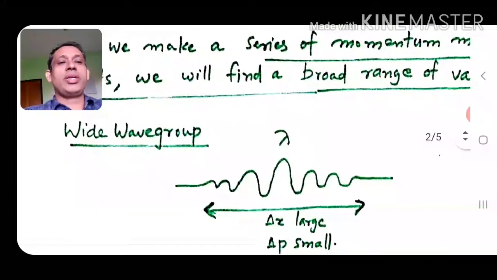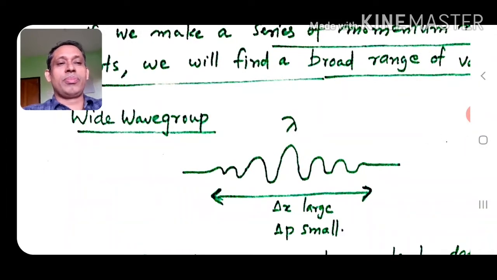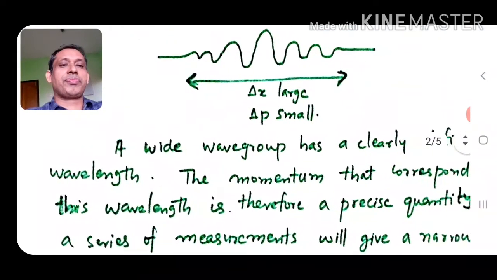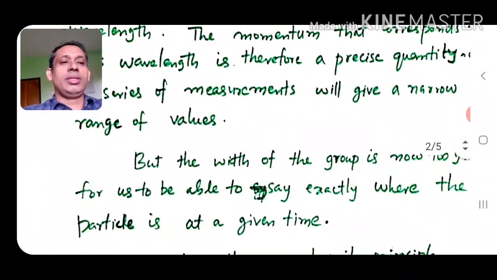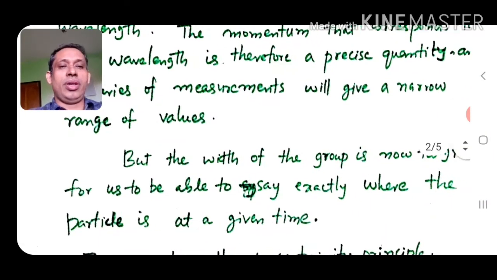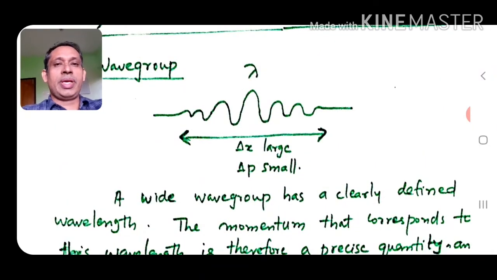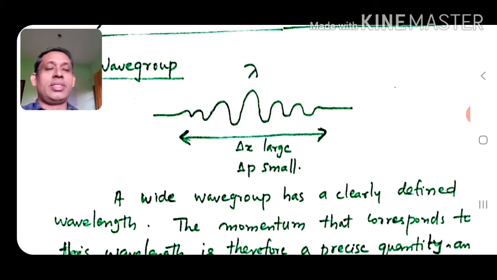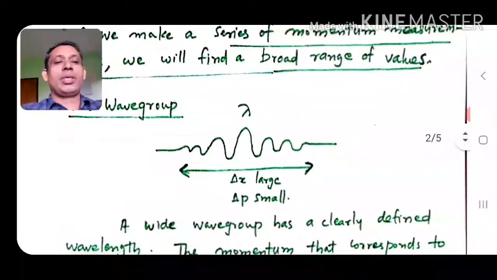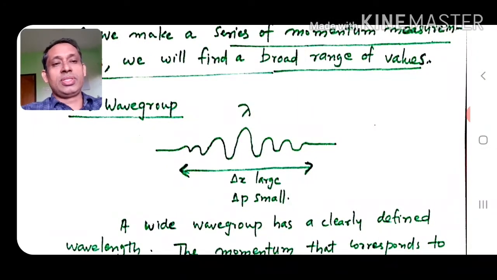Now let's take a wide wave group like this. Here the width of the wave group is very large, so we cannot say exactly where the particle is at a given time. If we make position measurements, we will see it at different points in the wave group. So the particle's position cannot be exactly specified.